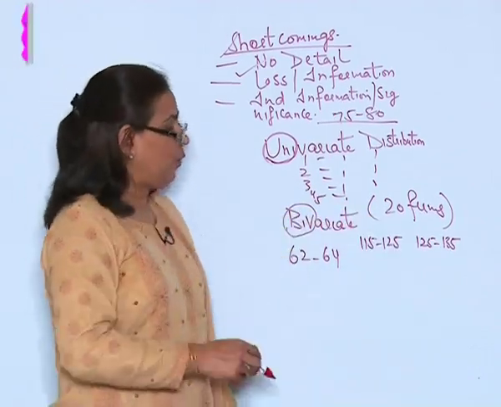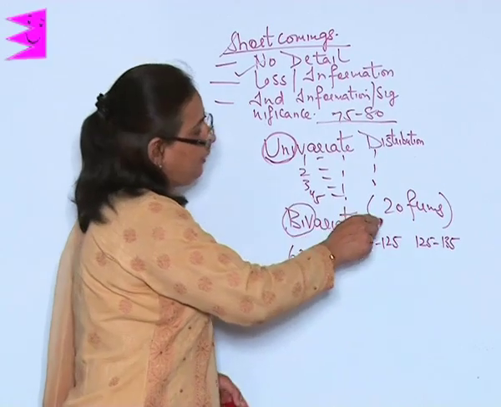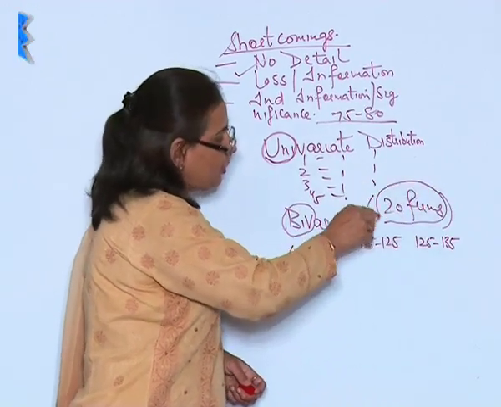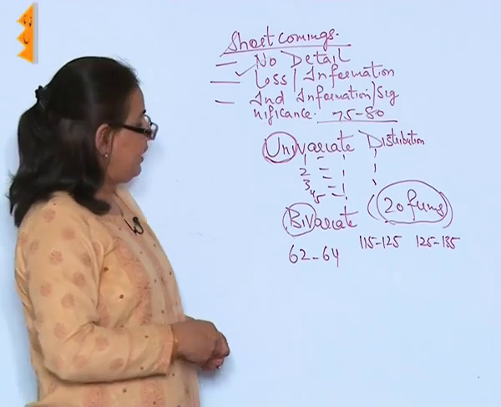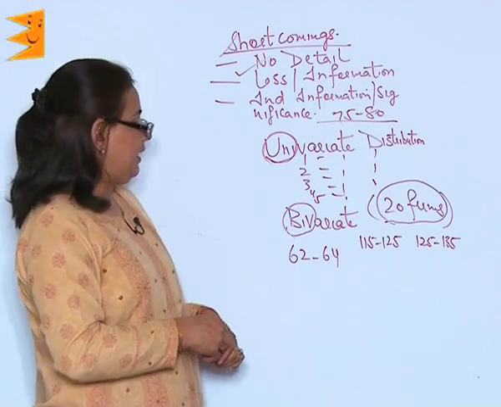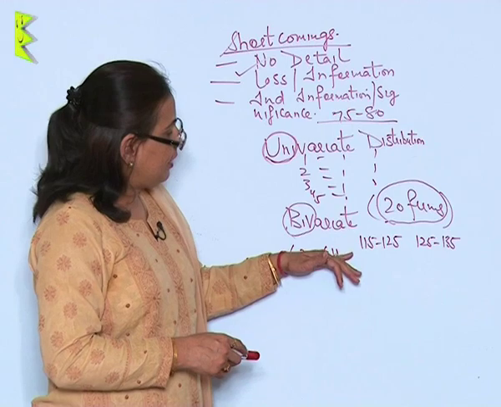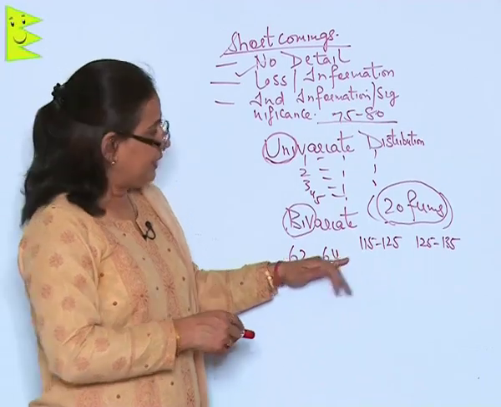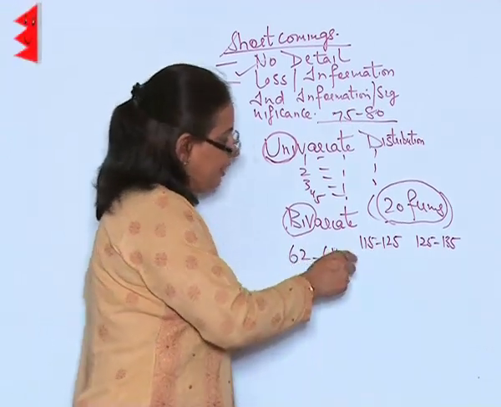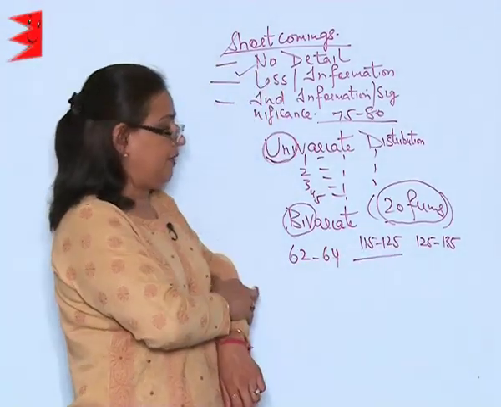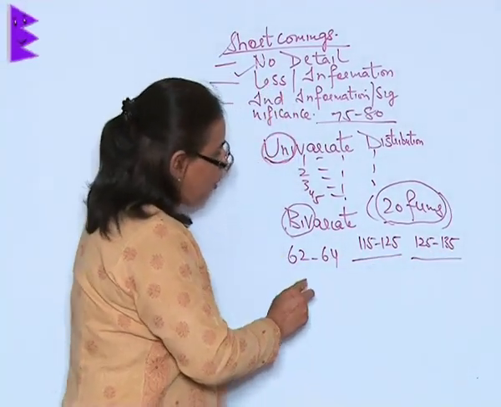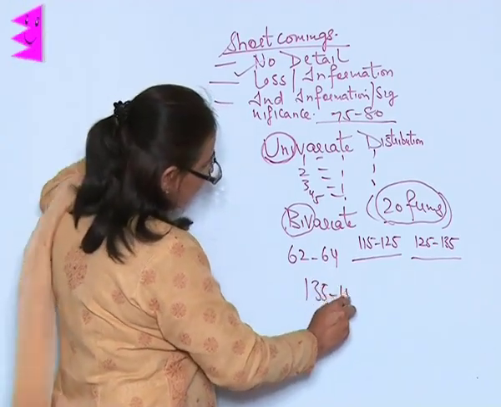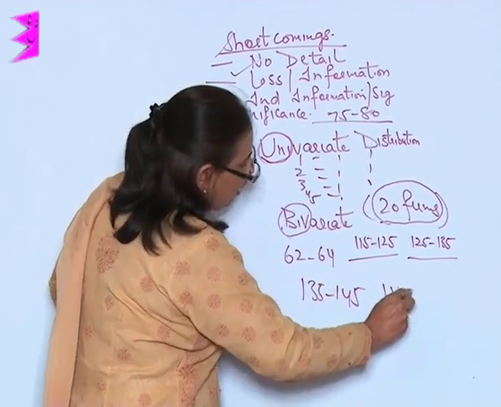For example, I want to know that there are 20 firms. How much have they spent on advertisement in a particular year? For example, in the year 1995 to 96, did they spend between 115 to 125, or between 125 to 135, or say 135 to 145 and 145 to 155?